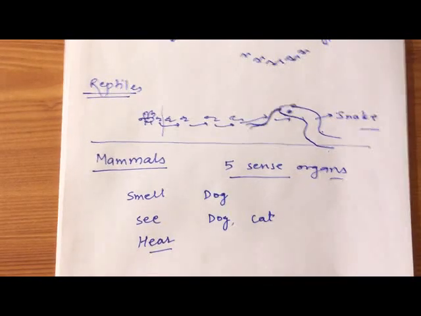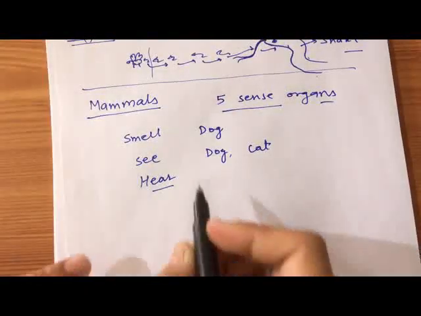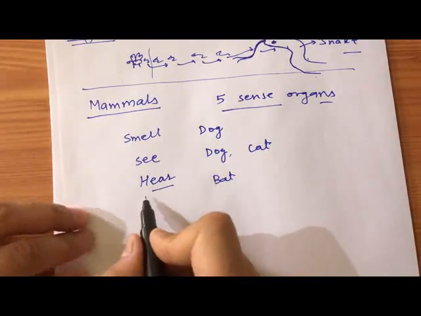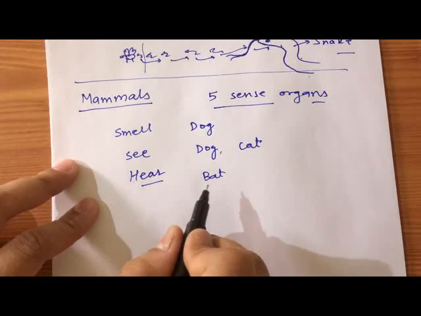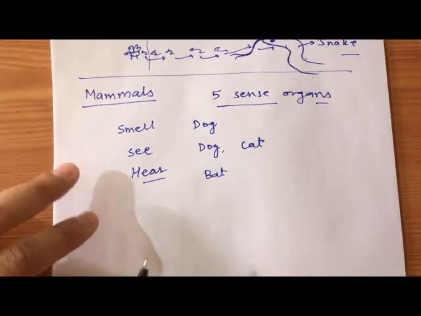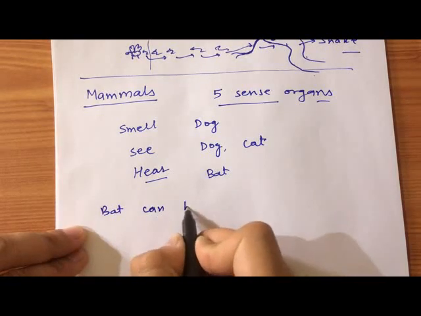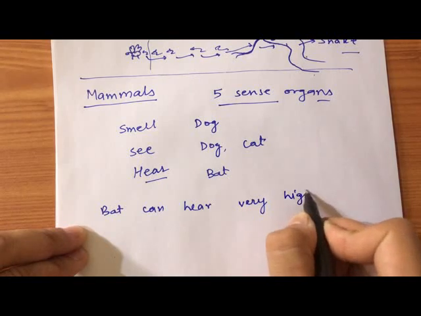And some mammals like bats have a special power to hear. Bats can hear very high pitched sound.